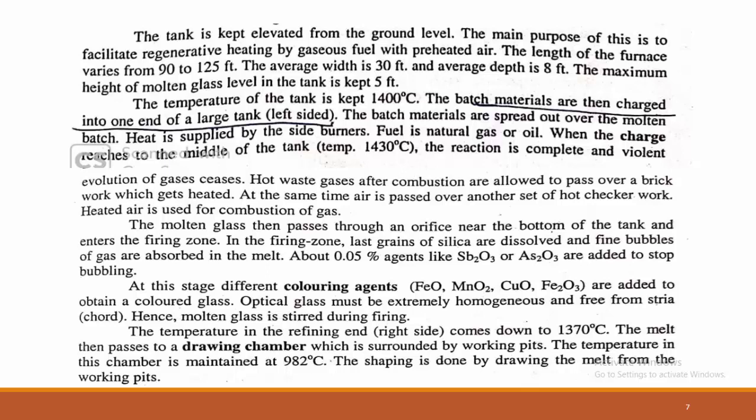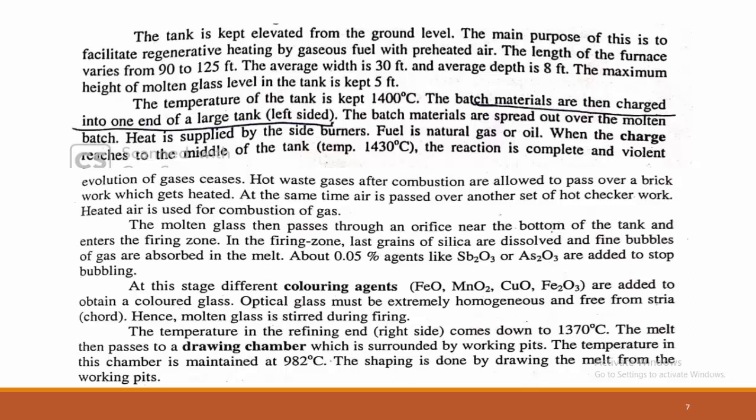At the end, the temperature in the refining end comes to 1370 degrees, where the melt then passes into the drying chamber, surrounded by the working pit. The temperature in the drying chamber is finally maintained at approximately 980 degrees Celsius. Once the molten glass is at 980 degrees, that liquid can be formed into different shapes by shaping of the articles.